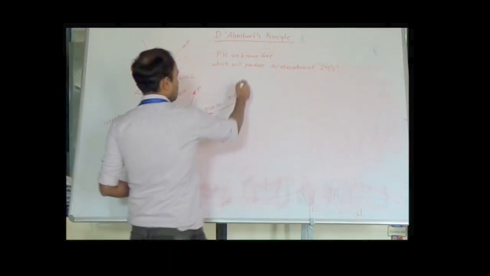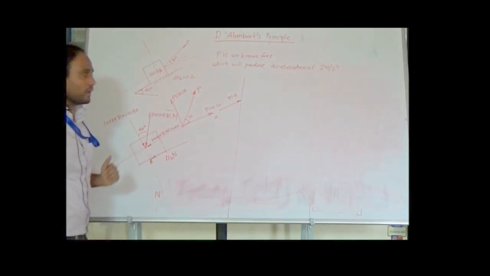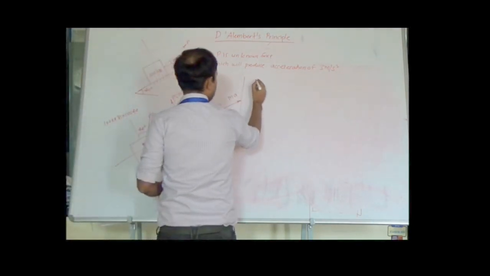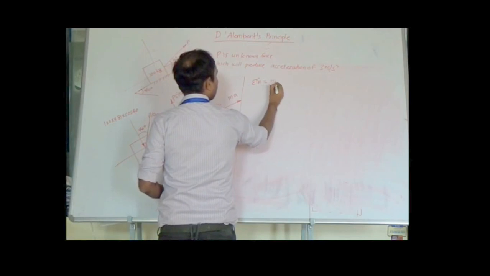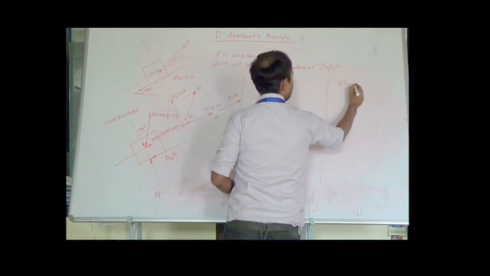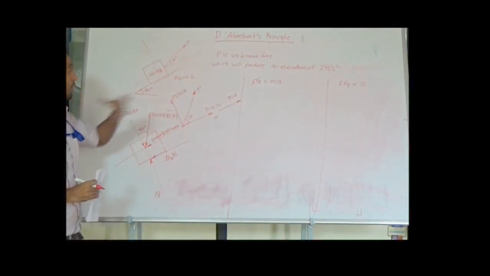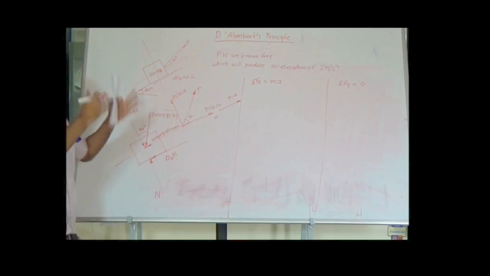Now let us analyze by D'Alembert's principle. What are the equations from this free body diagram? First of all, summation Fx will be equal to ma and summation Fy will be equal to 0, because there is no motion along the vertical direction. Now what are the components acting in the horizontal direction? Let us list down the forces.